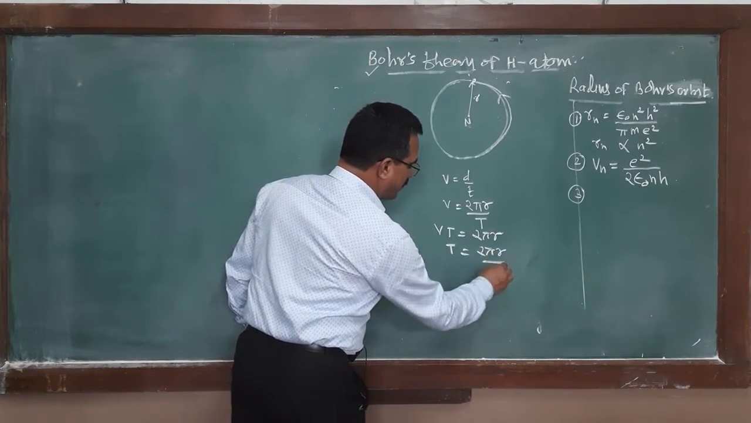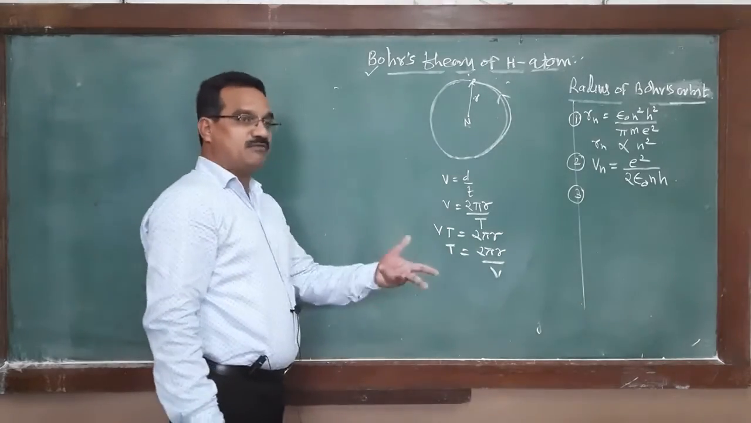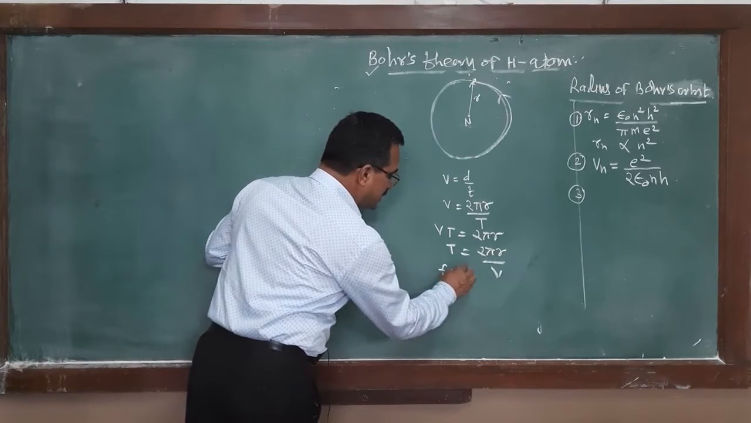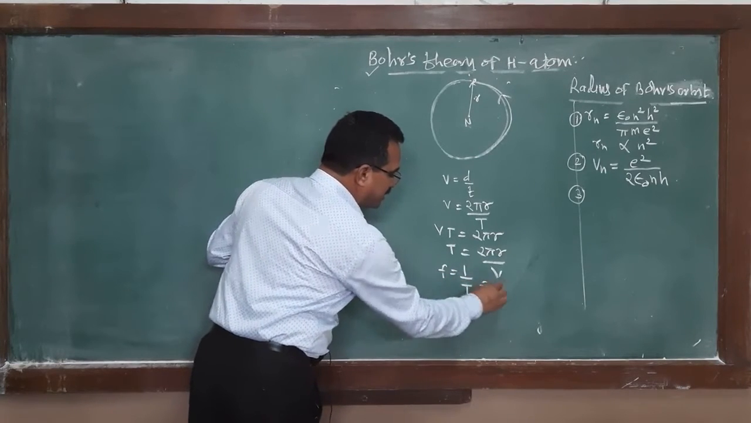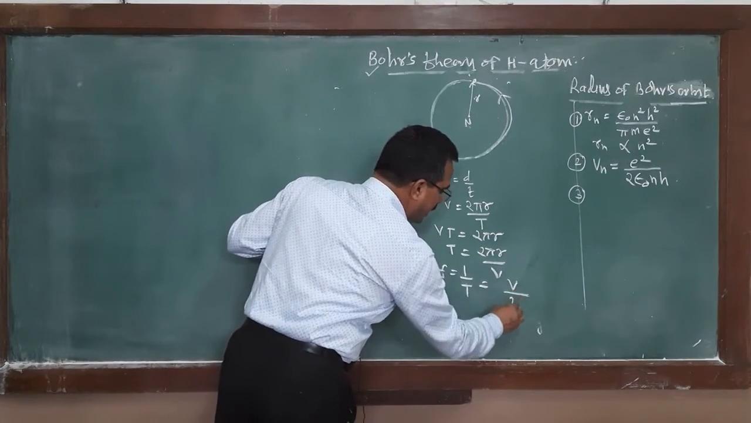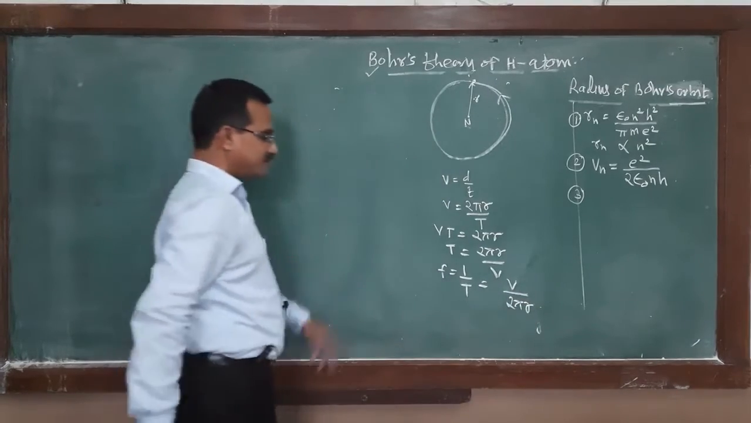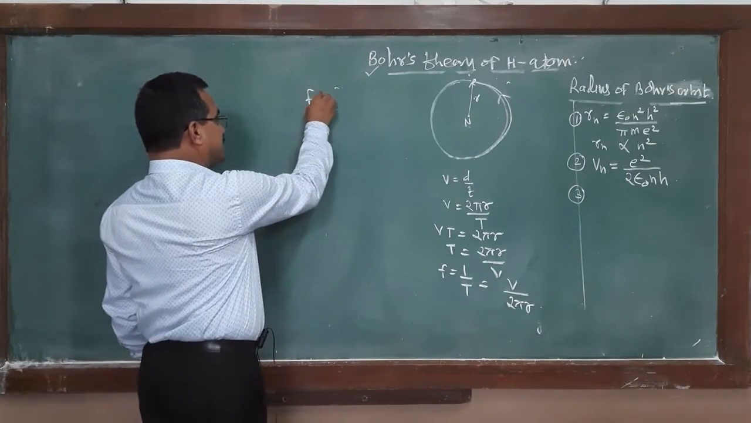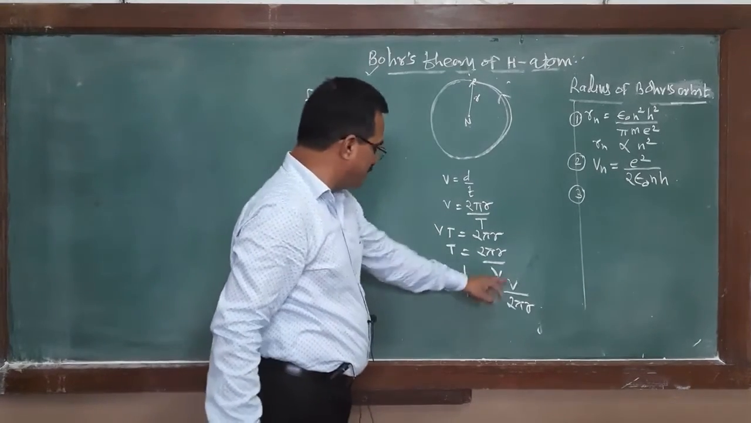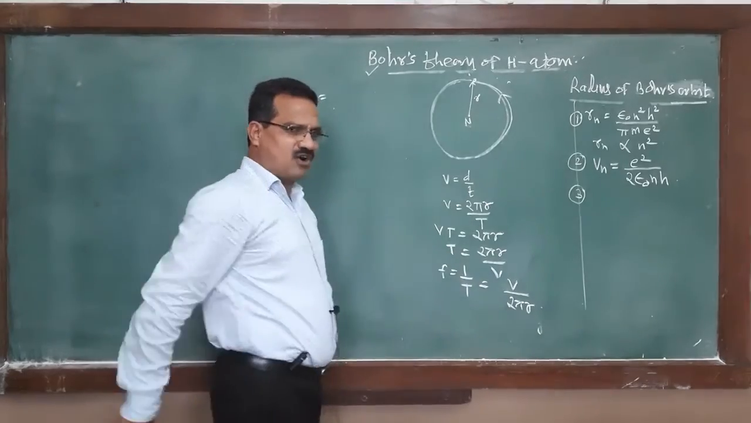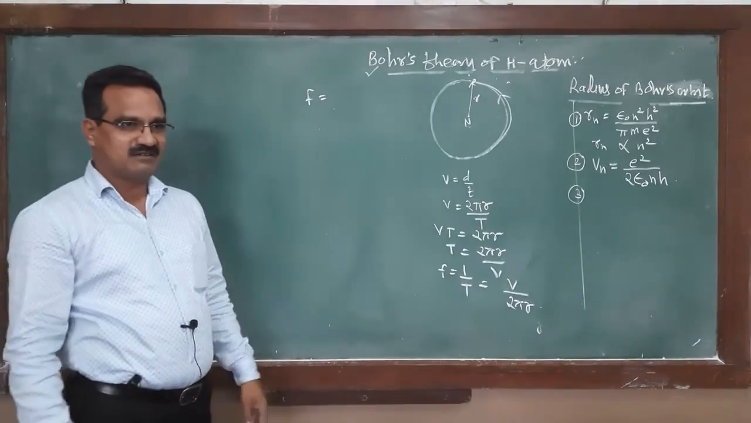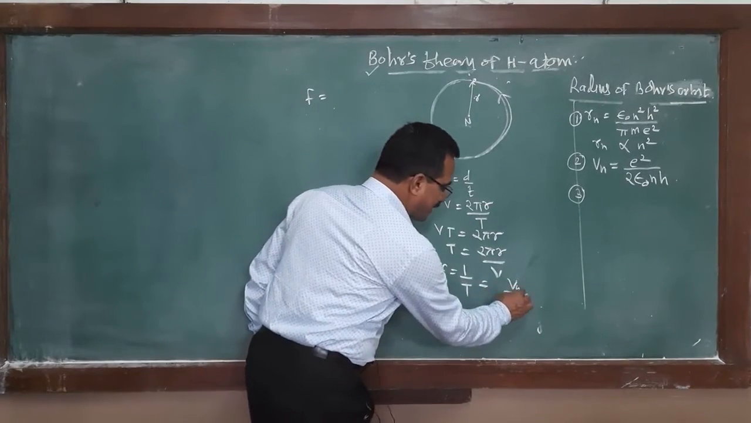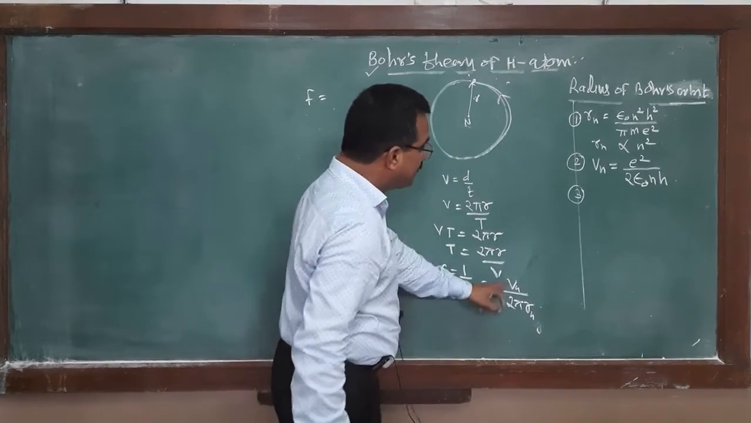Then T is equal to twice pi r upon v. What is frequency? The reciprocal of the period. Frequency is equal to 1 upon T, and that must be equal to v divided by twice pi r. Frequency of revolution f is equal to this. What is the value of v? Again consider the nth orbit, where the velocity is Vn and the radius is Rn. What is the value of Vn?